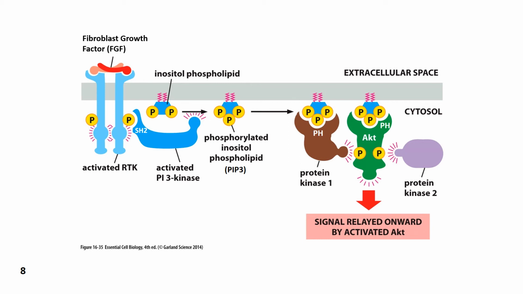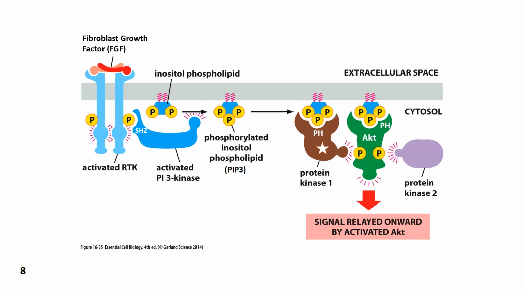This brings both of these second messengers to the same place within the cell such that they can find each other at the cell membrane. One of these pleckstrin homology containing second messengers is the protein kinase that's shown in brown. This protein kinase's target is a second protein kinase known as AKT.